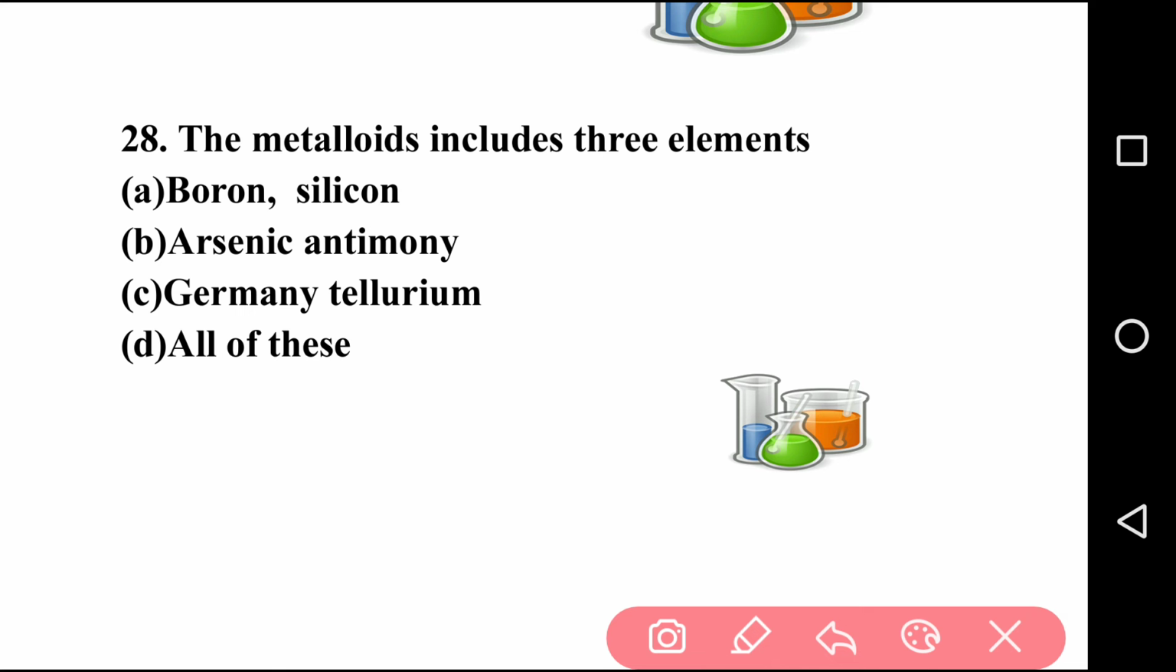So I hope you solve this question. Before you listen to my answer, you must solve this question first, then listen to my answer. The right answer is option D, all of the above, because boron, silicon, arsenic, antimony, germanium, tellurium all are metalloids. So question number 28, answer is D.